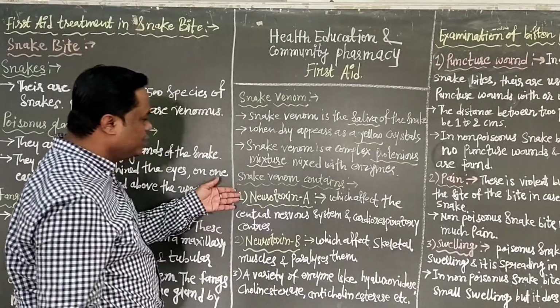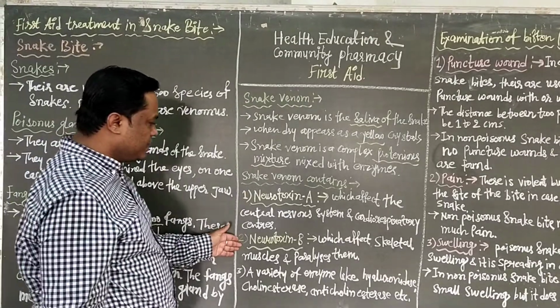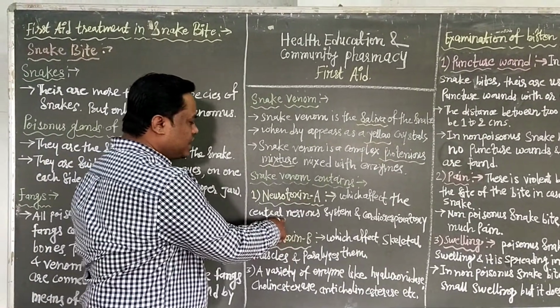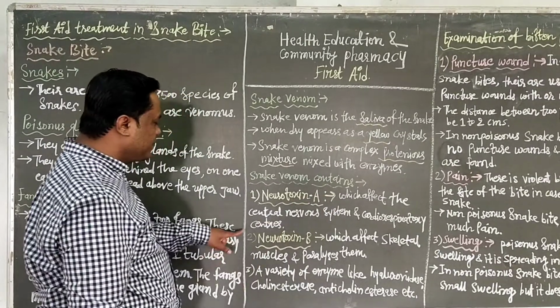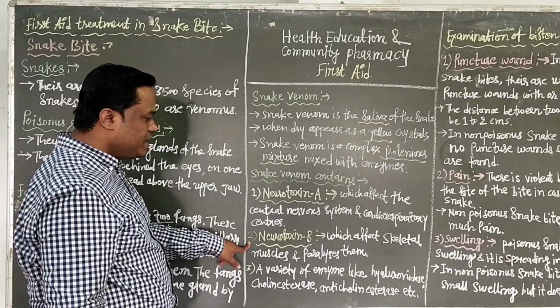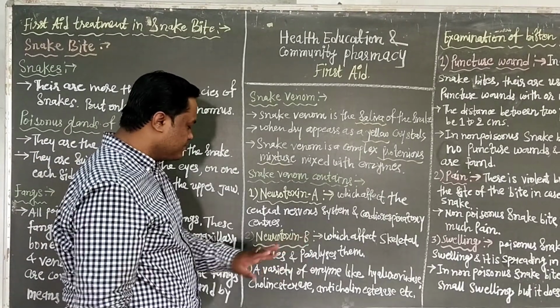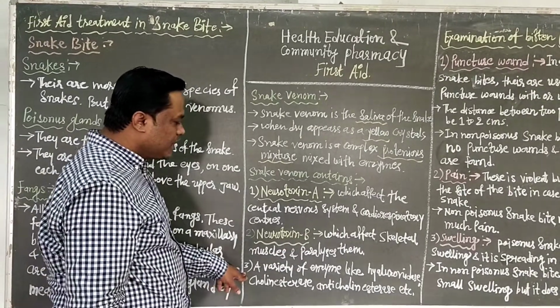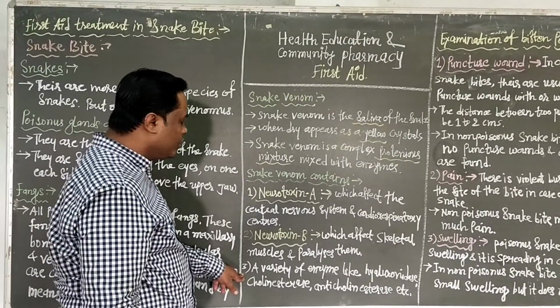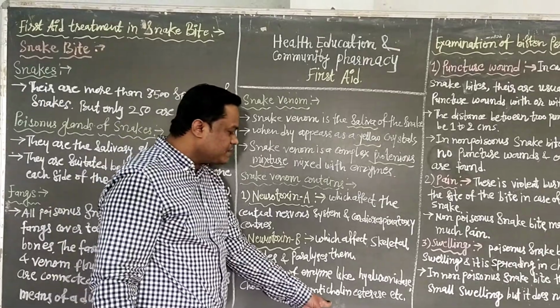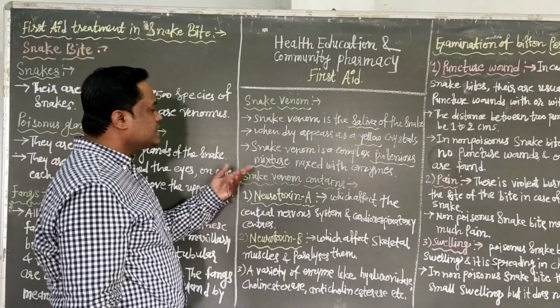This is the difference between neurotoxin A and neurotoxin B. Neurotoxin A affects the CNS, the central nervous system, and the cardiorespiratory system, and neurotoxin B affects the skeletal muscle and paralyzes it. Then a variety of enzymes like hyaluronidase, cholinesterase and anticoagulants, etc. are present in the snake venom.